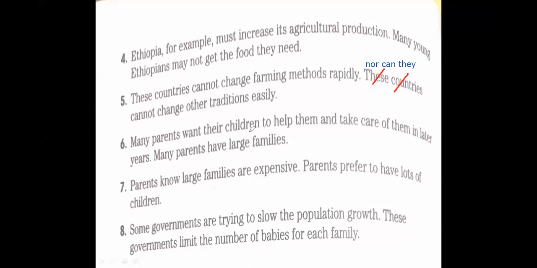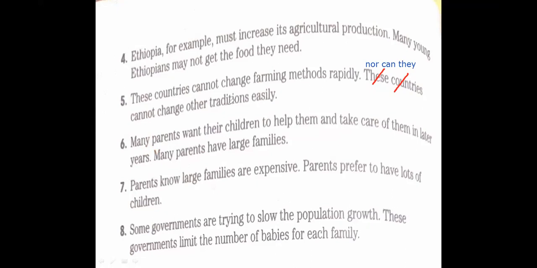But we have a reason here. He said many parents want their children to help them and take care of them in later years. We have a reason here, yes? So we can write the word so. So they have larger families, okay?